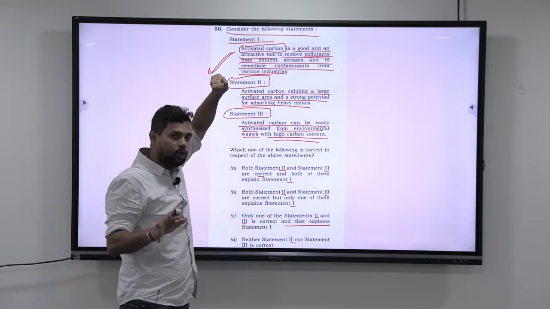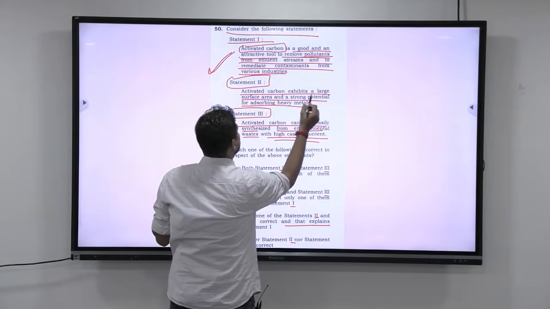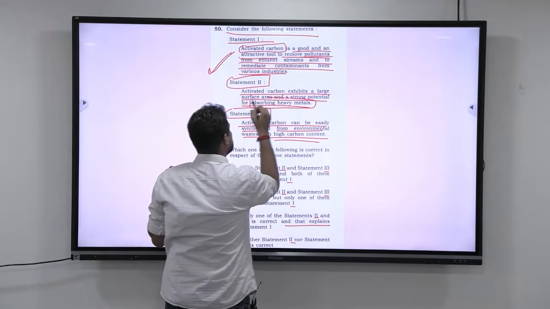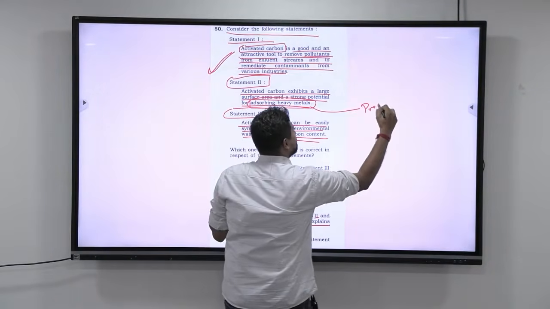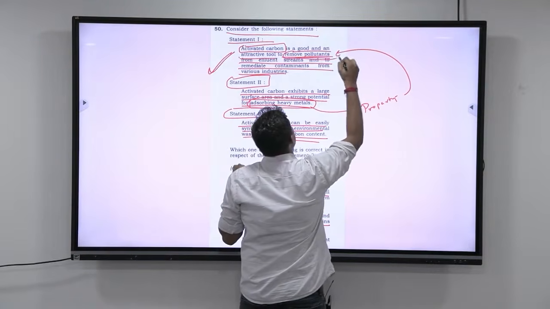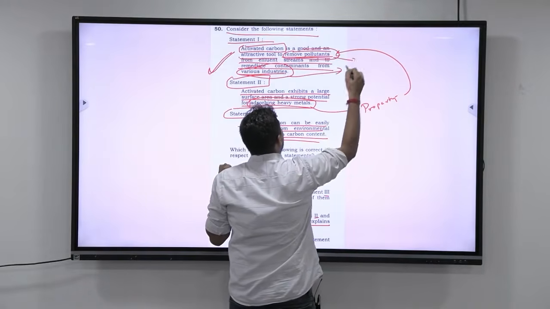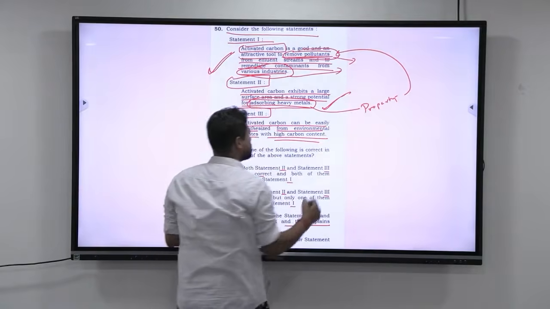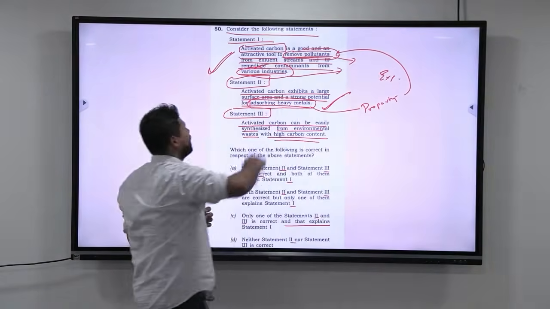Now taking this clue, see if this too makes sense. Look at this. First, activated carbon exhibits a large surface area and a strong potential for absorbing heavy metals. Absorbing heavy metals is one of the properties. Because of this property, don't you think they can use it to remove pollutants, especially from various industries? So because they can use that as a property to remove the pollutants from various industries, this makes sense. So statement 2 is true, and it is explaining statement 1.